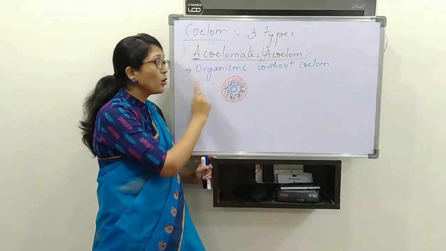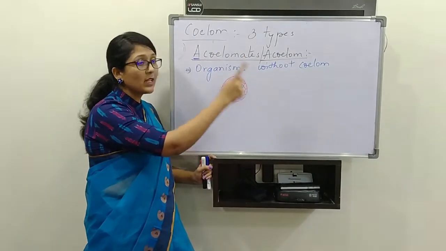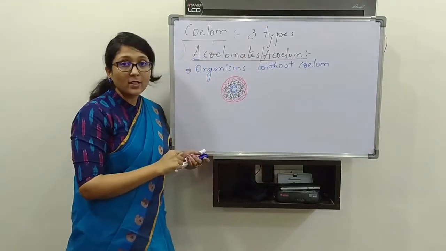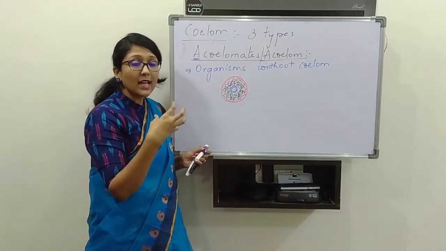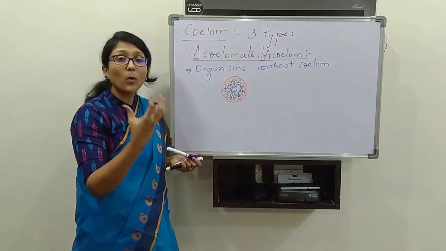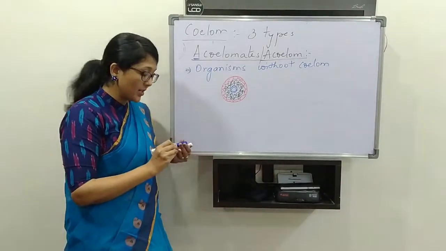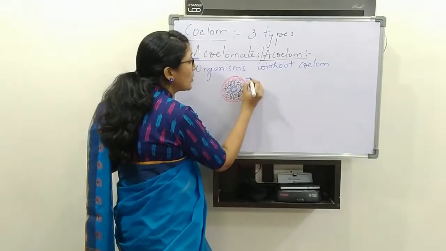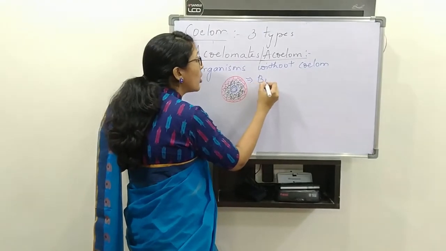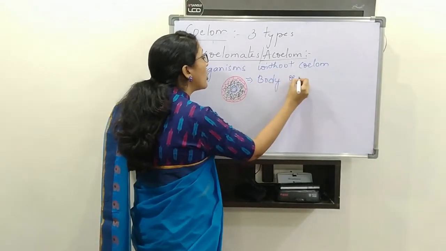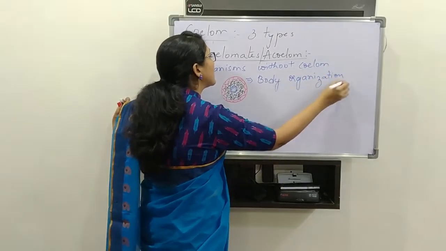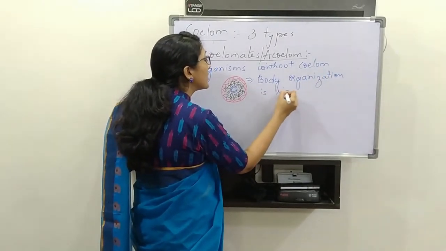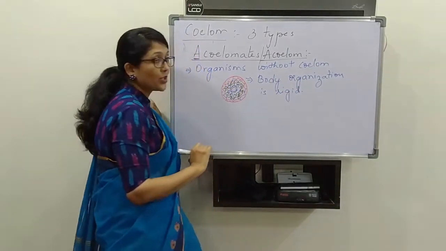So what are acoelomates? Organisms without coelom are called as acoelomates. Okay, and their body organization is rigid. The next point we can write about acoelomates is body organization is rigid.